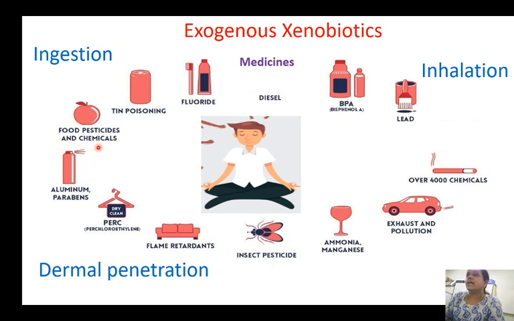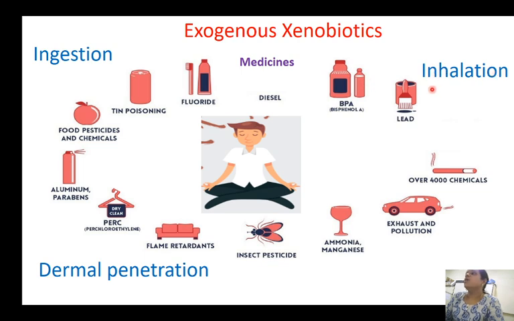The chemicals that we take, the food substances that we take, for which the pesticides are used, chemicals are used for growing and all that. The food that is stored in tin containers, the chemicals that are present in fluoride molecules, the medicines we take for regular treatment. Then some of the food items are stored in plastic boxes that are not BPA free. The BPA is bisphenol A. If they are BPA free, it is safer. But the plastics which are not BPA free are more toxic. These are the ways by which the xenobiotics can enter into our body via the ingestion mode.